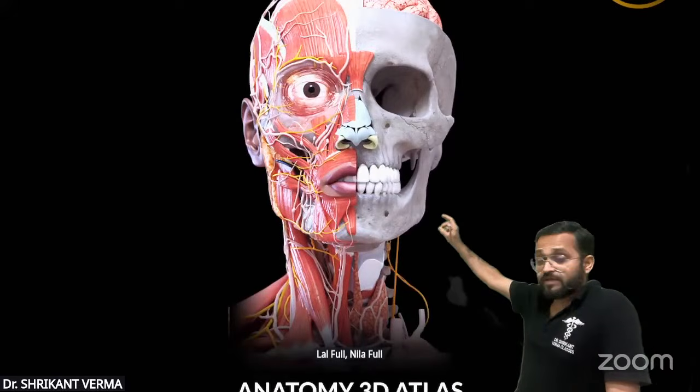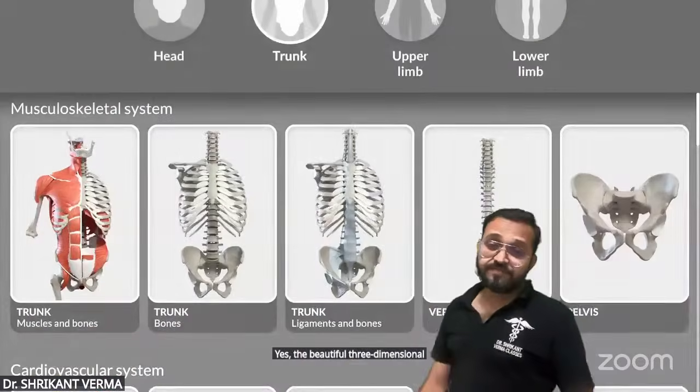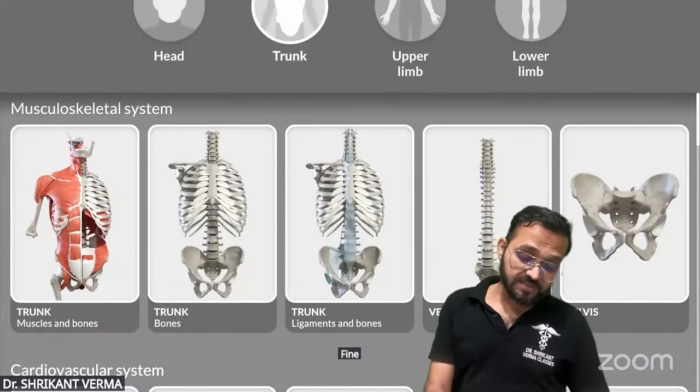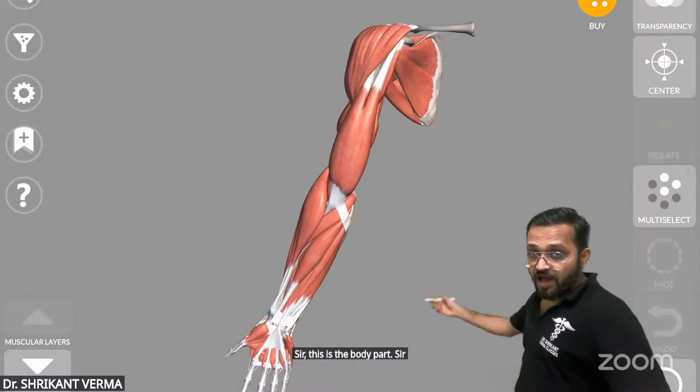Beautiful three-dimensional anatomy. Do you remember? Look here, sir. This is the body part. Sir, this is the arm portion.